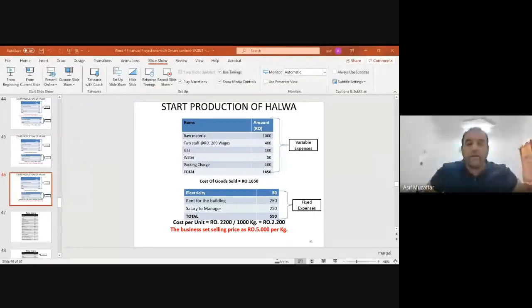That means maybe for a 500 riyal iPhone, the cost is only 100 riyal. Maybe for a 300 riyal Samsung mobile phone, the cost would be like 80 or 85 or 90 riyals. So they can easily sell it for 150 riyal, and many people will buy it, thinking there is a promotion on it. Still the business is making profit. So you must keep this in mind: the cost is much less than what the customers are paying.